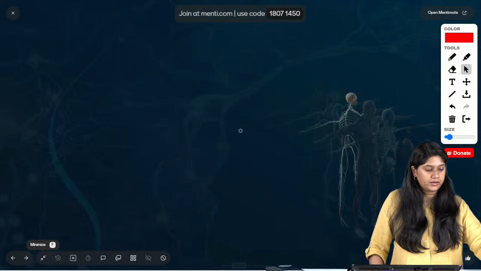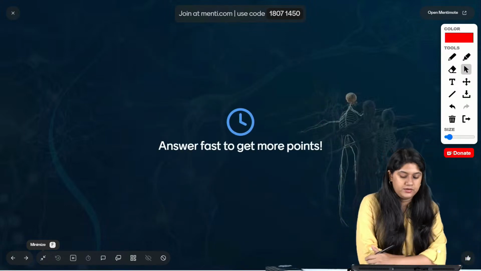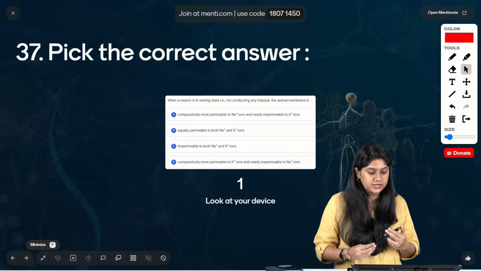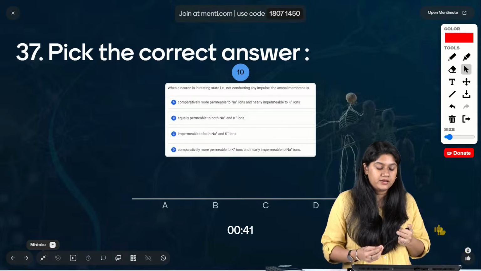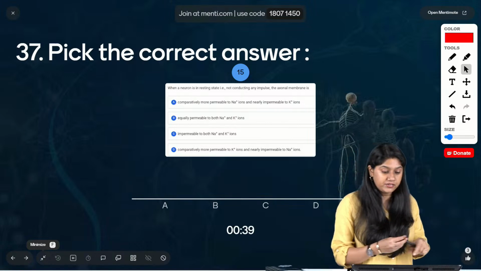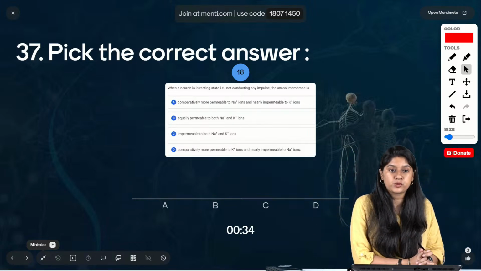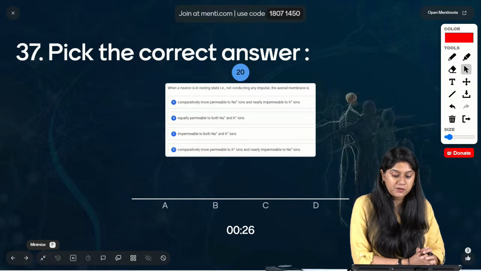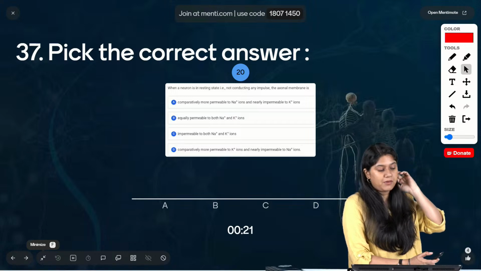Very good. Okay, question number 37, everyone on your screen. When a neuron is in a resting stage, that is not conducting any impulse, the axon membrane is: comparatively more permeable to sodium ions and nearly impermeable to the potassium ions, equally permeable to both the ions, impermeable to both the ions, or comparatively more permeable to the potassium ions and nearly impermeable to the sodium ions.